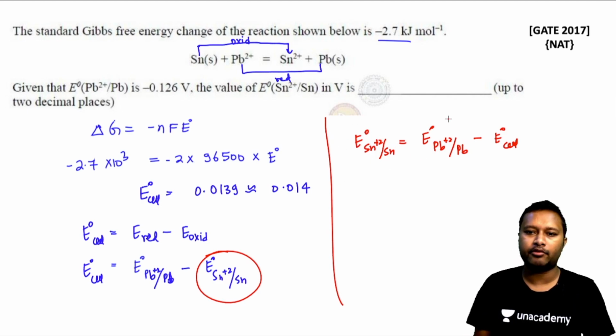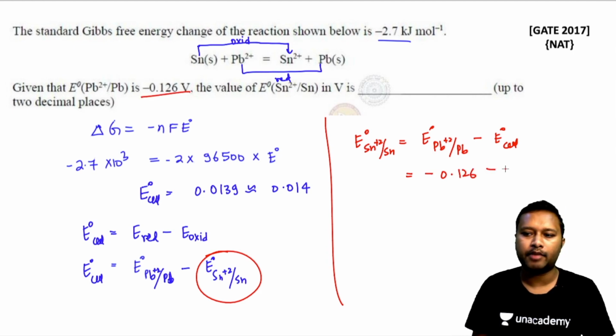This is what you have to calculate. This value is already given to me as 0 minus 0. This comes at 0.126 as given in the question, and minus the value is like 0.014. Solve this, and the value which you are going to get overall is going to be minus, because minus minus will be plus, and the overall value will be minus 0.140 volt.